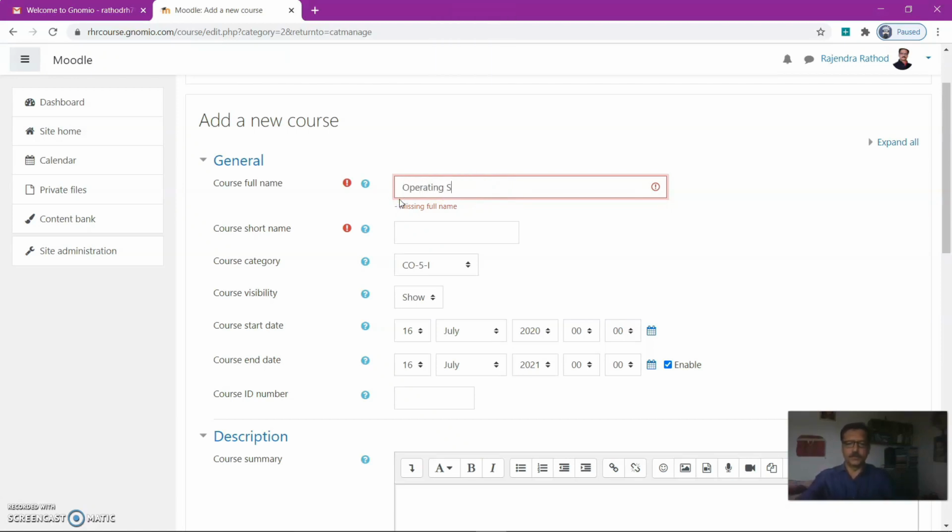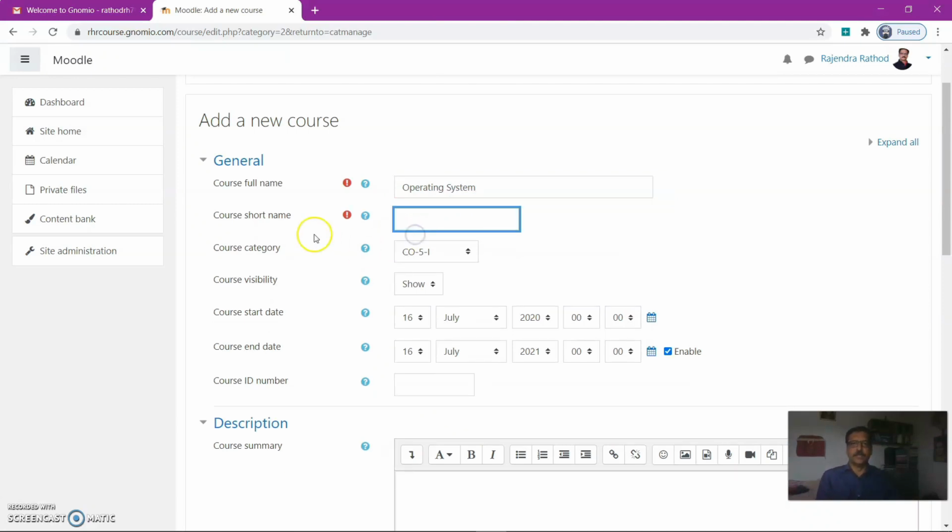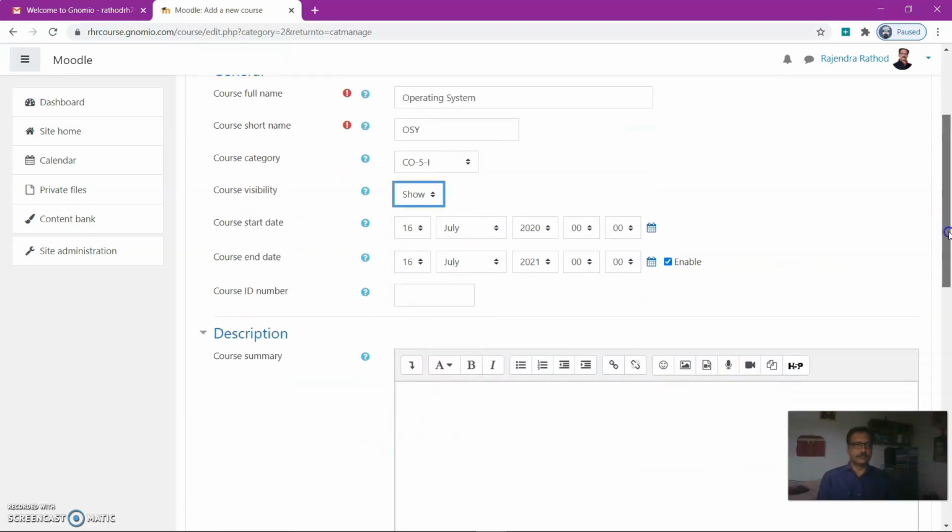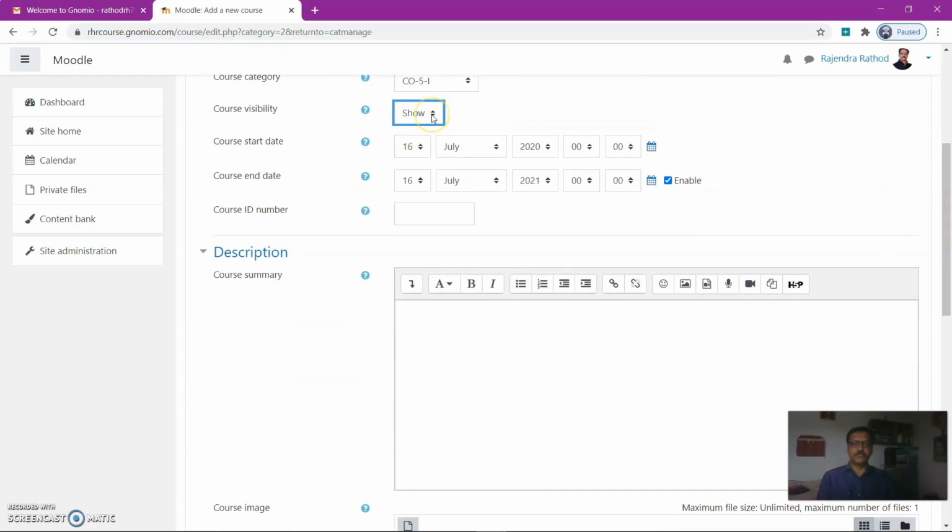Short course name OSY. Category is CO5I, so it goes under CO5I. Visibility: it will show or it will hide. If you select this one, it will show to the student or it will hide.